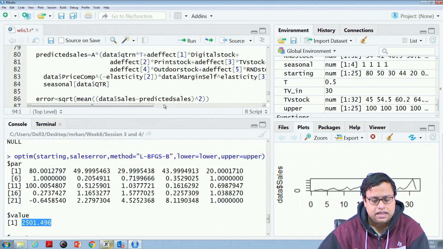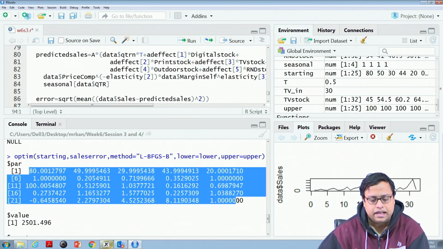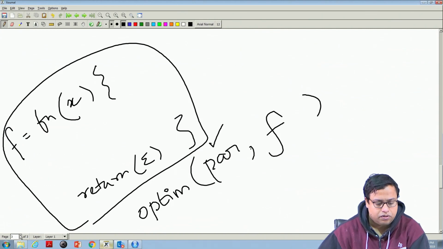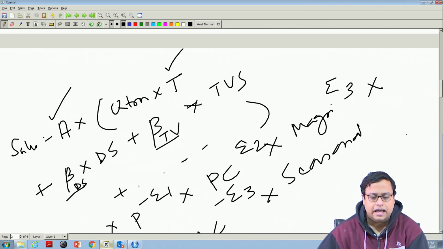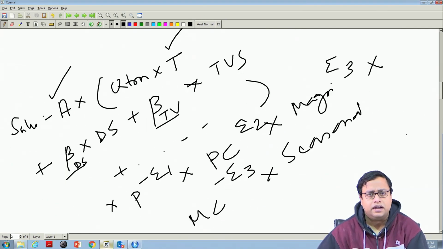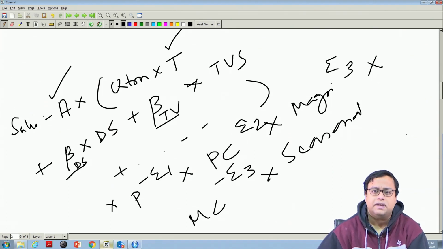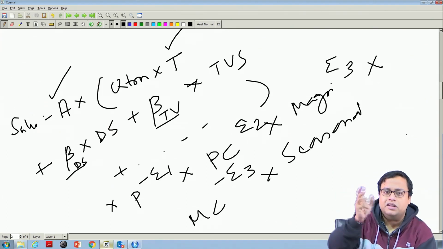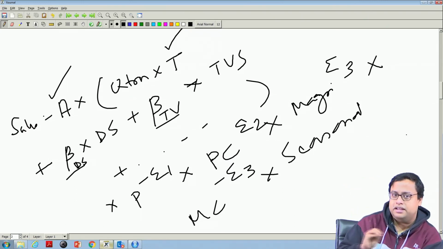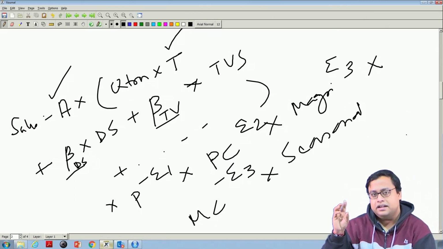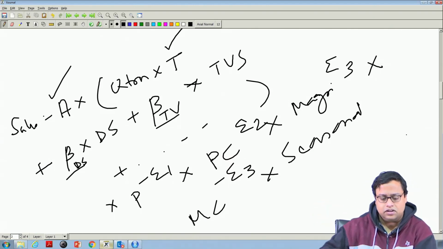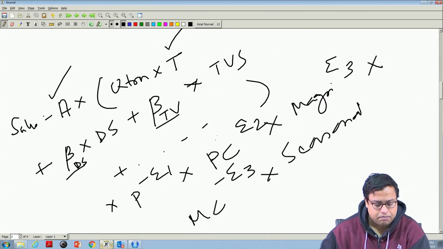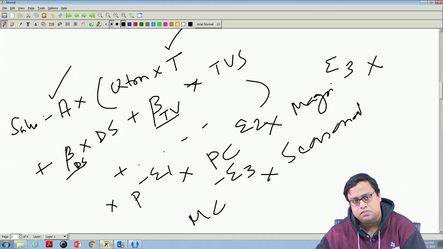All I am trying to say is that using these values I can write down the function that I have written before. If I can write down that function, then I can optimize my sales by changing the values of my investment on TV, investment on ads, reducing the price, and so on, so that I maximize my sales or maximize my profit at a later point of time. So, that is how marketing mix models work.